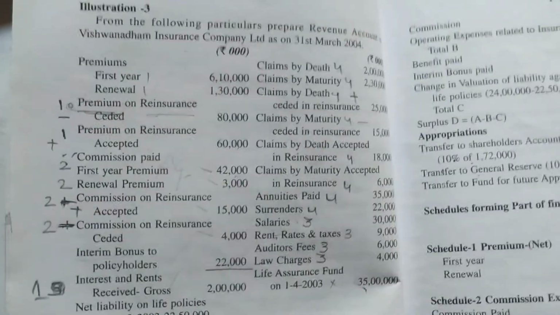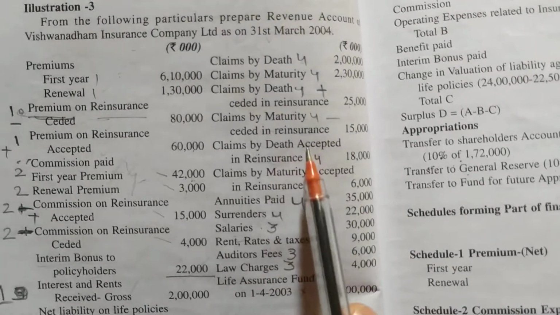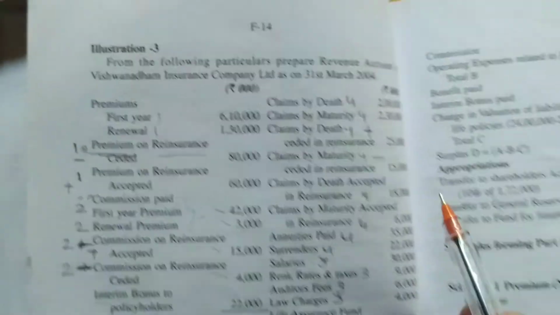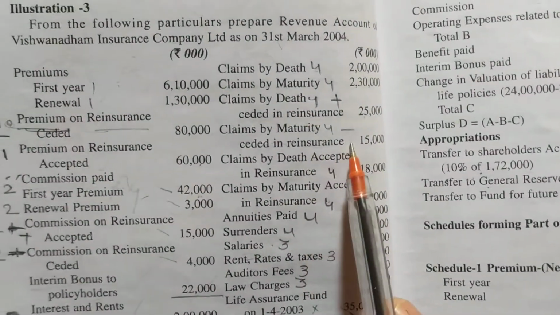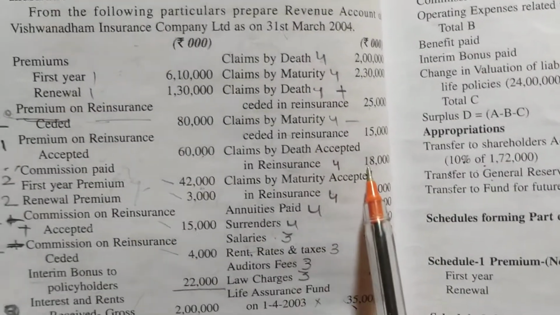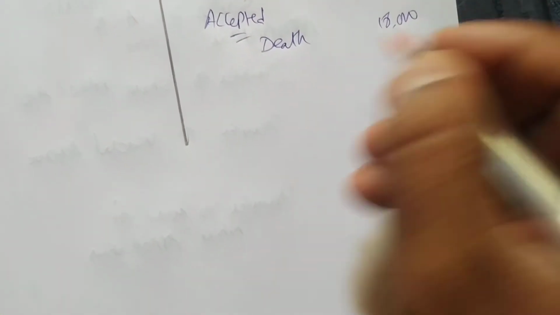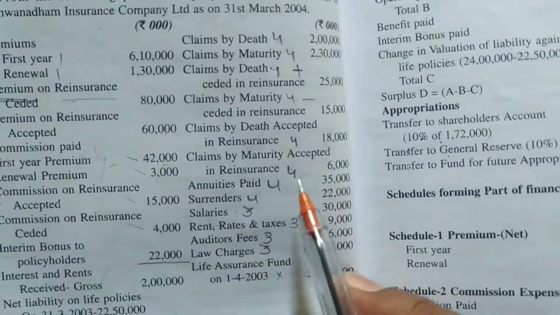Next we are having here claims by maturity accepted reinsurance. So claims by death accepted the reinsurance. So accepted we have to write now. So how much by death accepted? First is death 18,000, maturity 6,000. Death 18,000 and maturity we are having here 6,000.